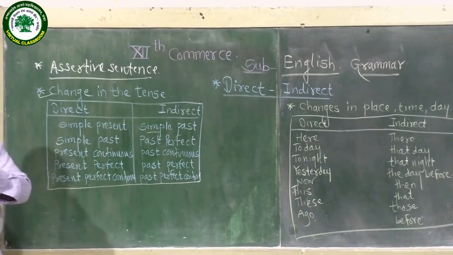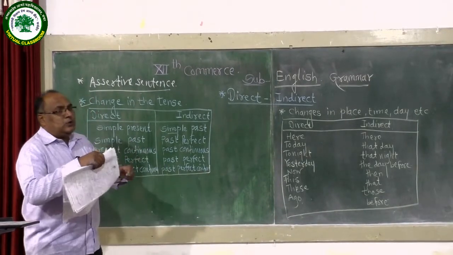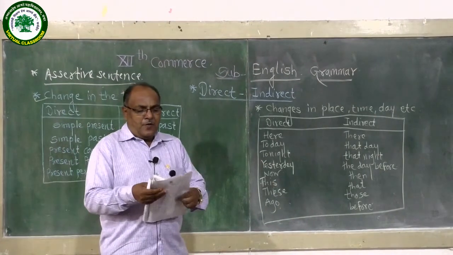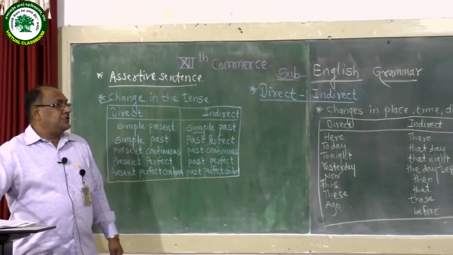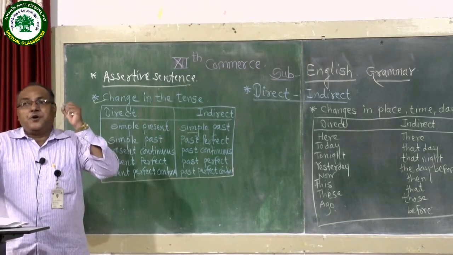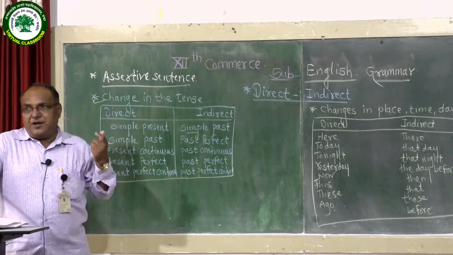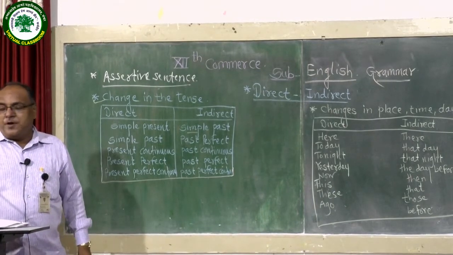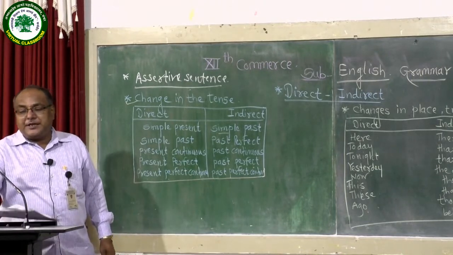Along with helping verb changes, pronoun changes are also an important thing while transforming direct into indirect narration. Pronoun changes: in direct speech there is I, you should use he or she according to the particular speaker. If the speaker is male you should use he, or if the speaker is a lady or woman you should use the pronoun she. If we is used in direct speech, you can use they in indirect narration.